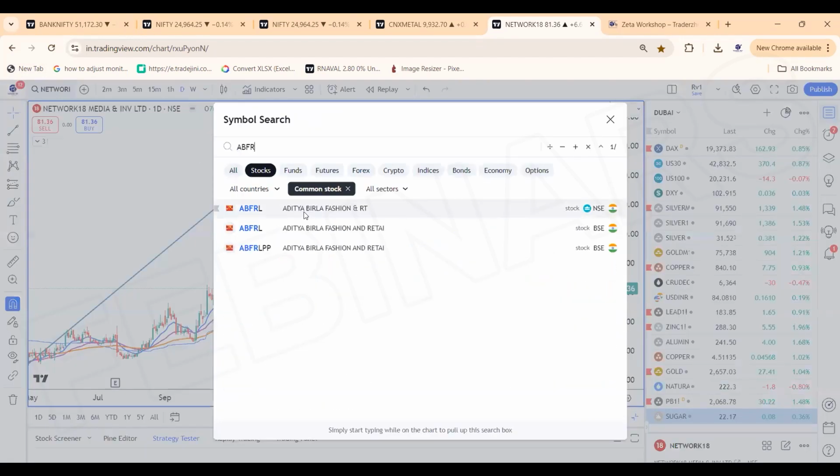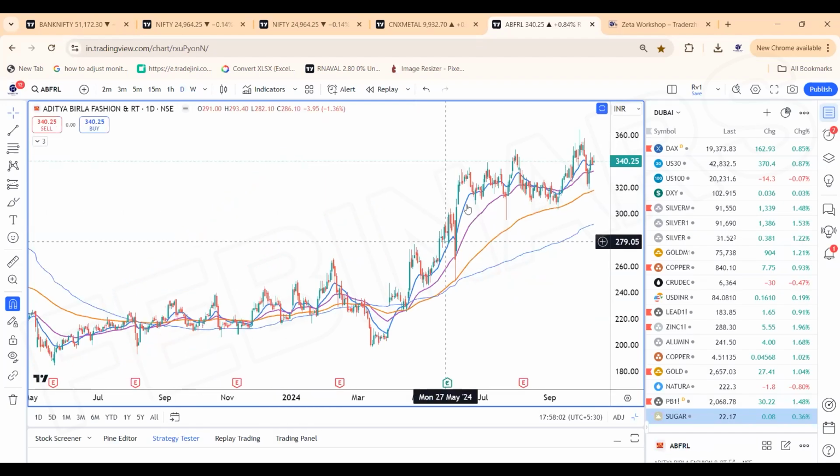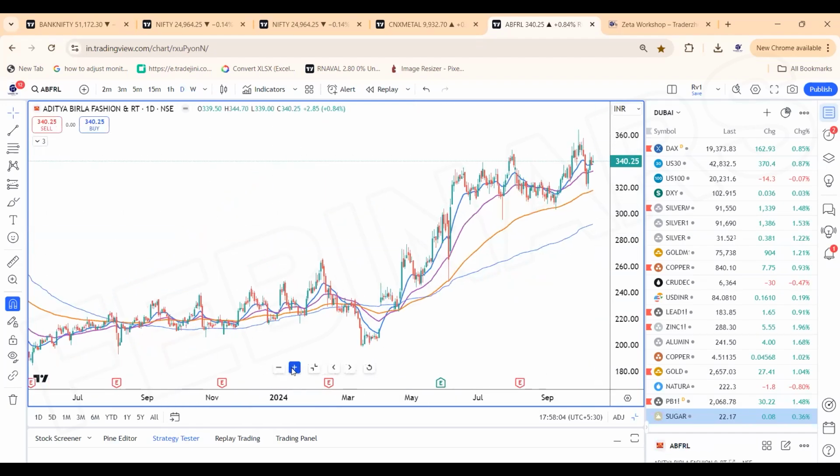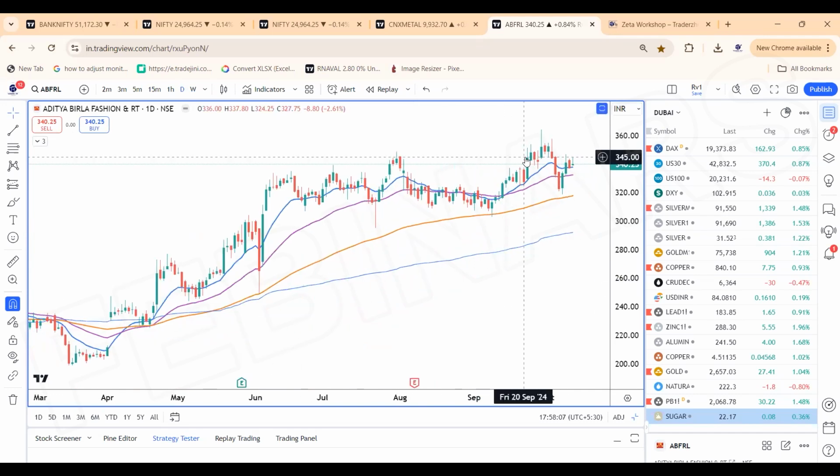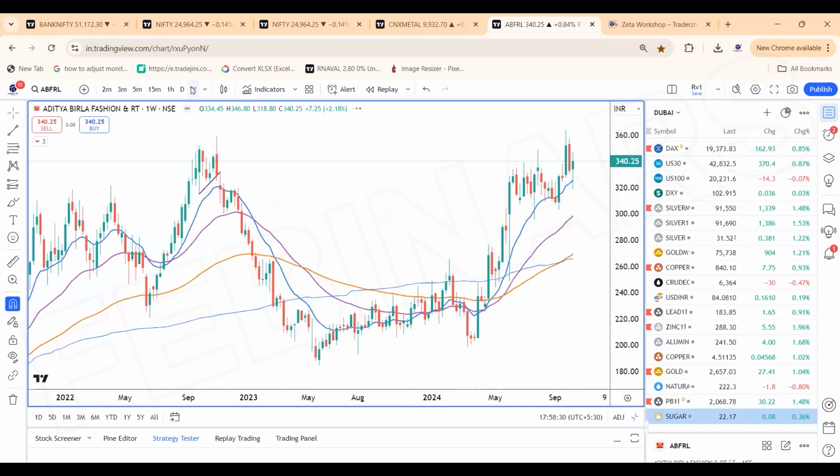The short term trades, ABFRL is what we like. The stock looks quite good on the charts, and once we break 345 to 350 levels, the stock is heading quite higher. 332 would be the stop for the stock. Even if we break the levels of 332, it looks weak on a closing basis. Once we cross 345, I'm going to add positions in the 380 or 400 calls. The stock can inch much higher as the trend seems to enter into positive territory.